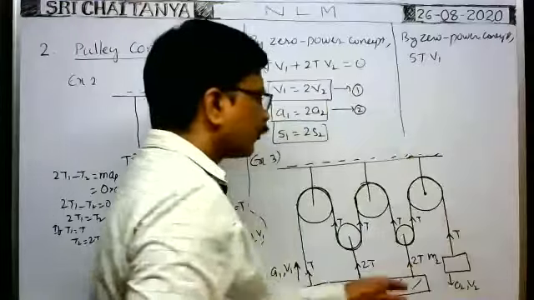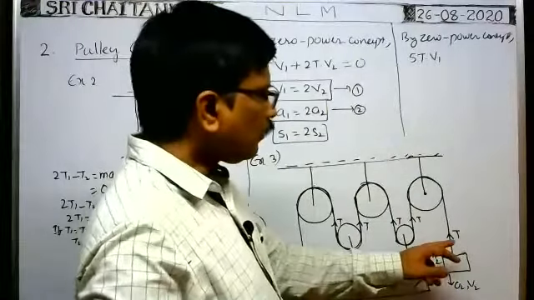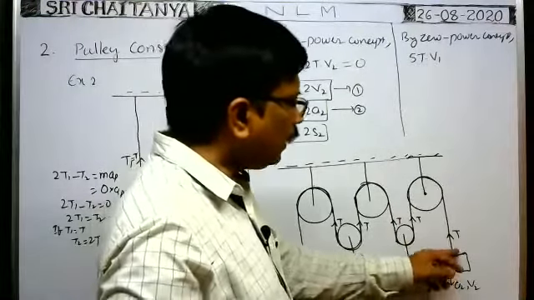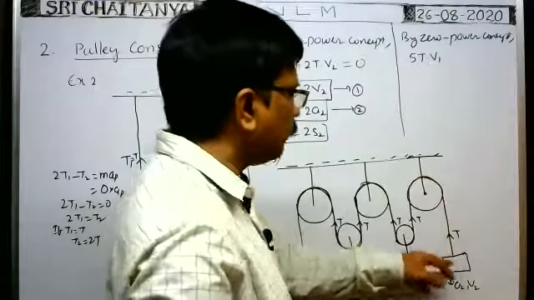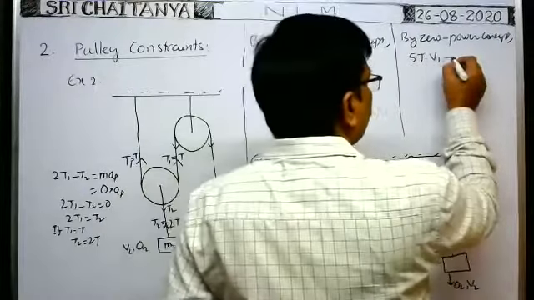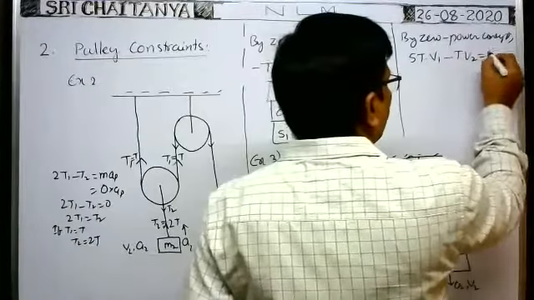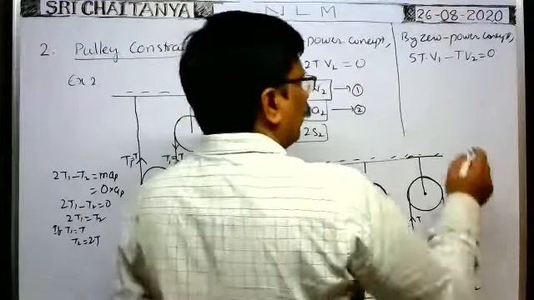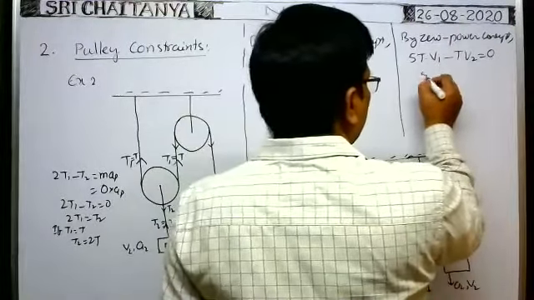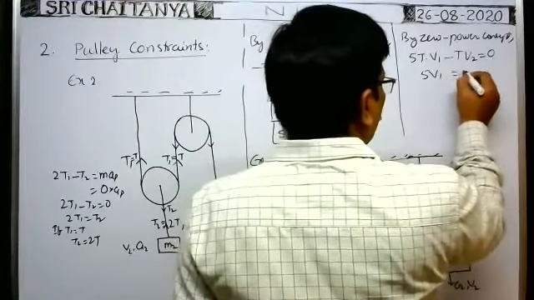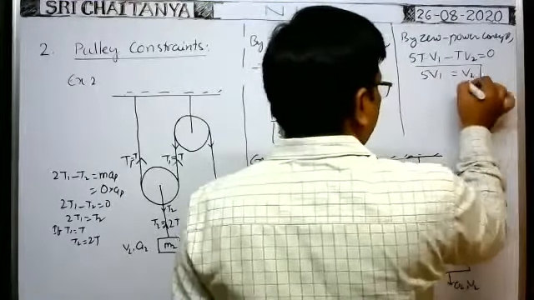Next, for this block, T into V2, but T is in upward direction and V2 is in downward direction. That's why minus T into V2 is equal to 0. Therefore T can be cancelled. So 5V1 is equal to V2. This is one constraint relation.